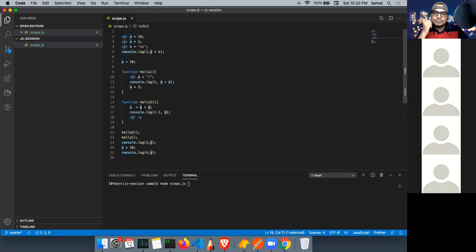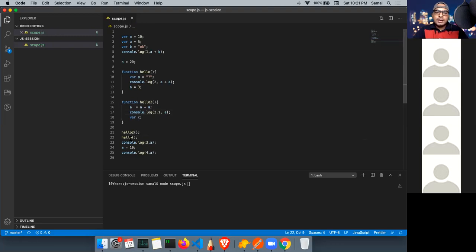20. Why? Because there is no local variable declared, right? So it will basically move to its nearest parent, right? Nearest functional scope. Because in the hello function, the nearest functional scope is global scope. So it will fall back to 20. So A is 20 plus 20, which is 40. So hello2 will print 40.